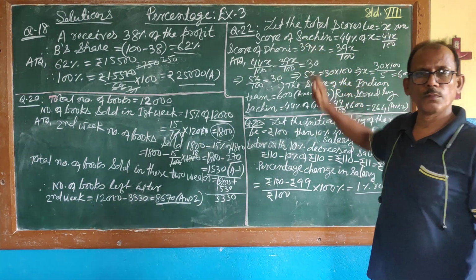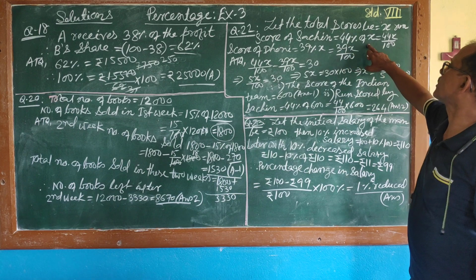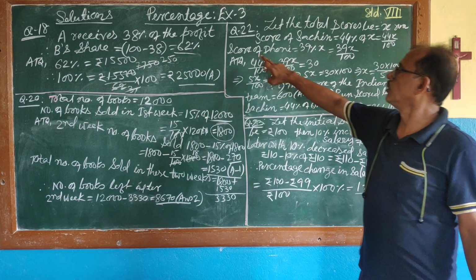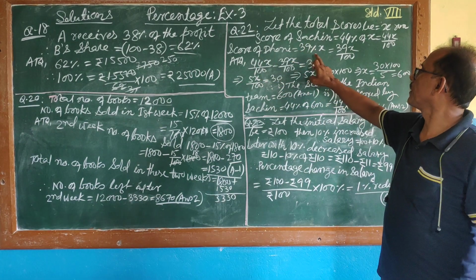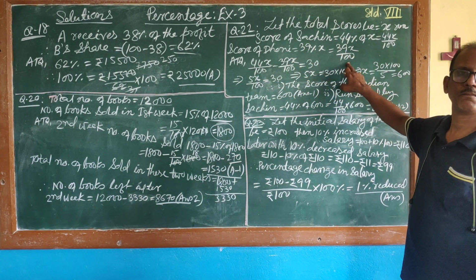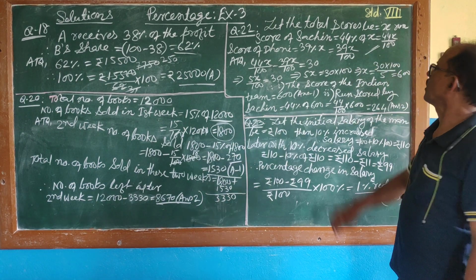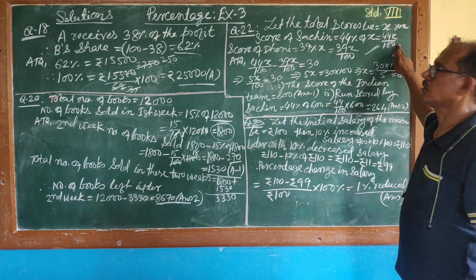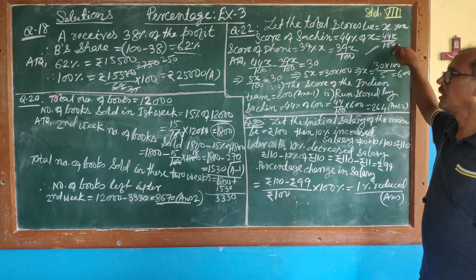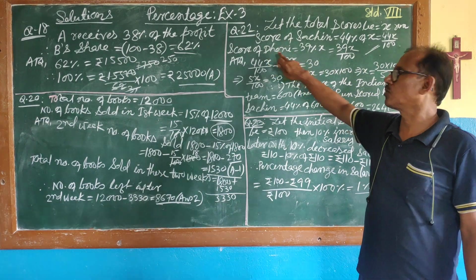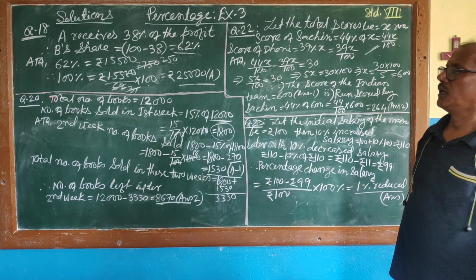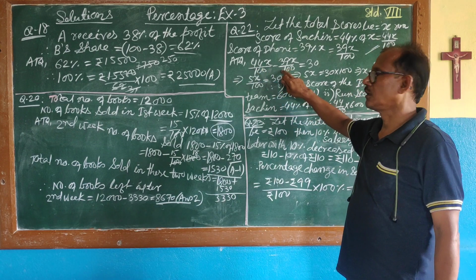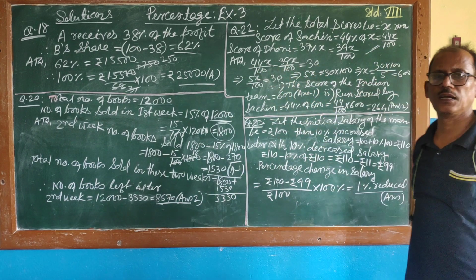Then the score by Sachin is definitely 44% of X, which is 44x by 100. Agreed? The score by Dhoni will be 39% of X, that is 39x by 100. The difference of these two scores is 30 runs. Sachin scored 30 runs more, so the difference of Sachin and Dhoni will be 30.